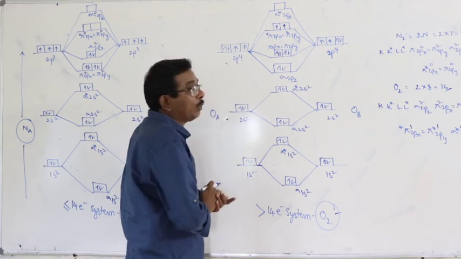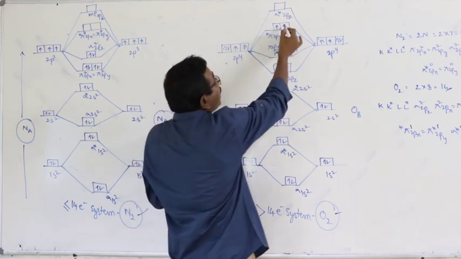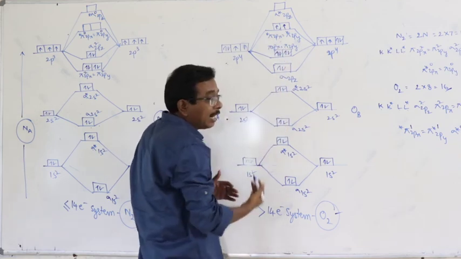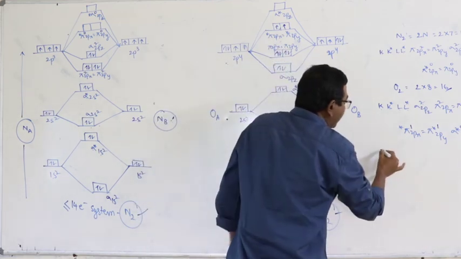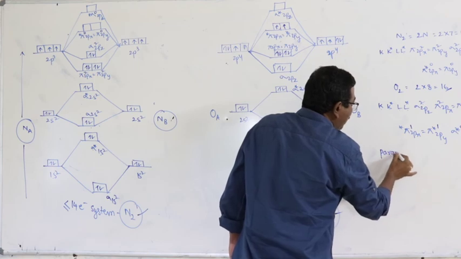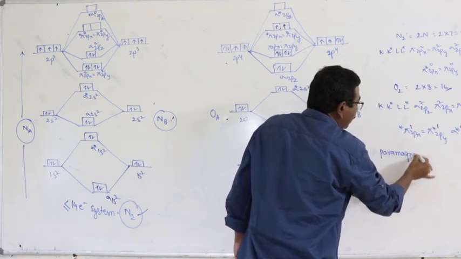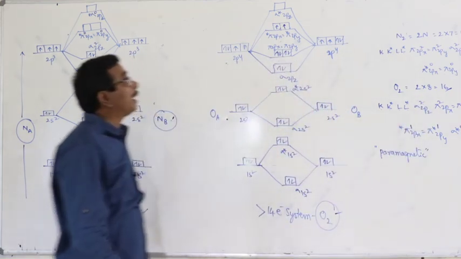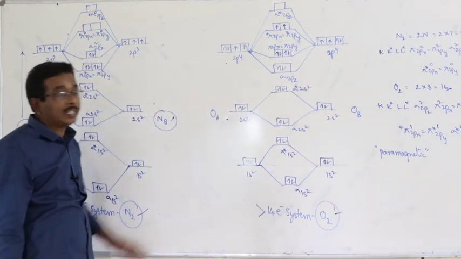In the oxygen molecule, due to the availability of unpaired electrons in the anti-bonding molecular orbitals, the nature of the molecule is paramagnetic. This is the reason for the paramagnetic nature of the oxygen molecule. What is that reason?